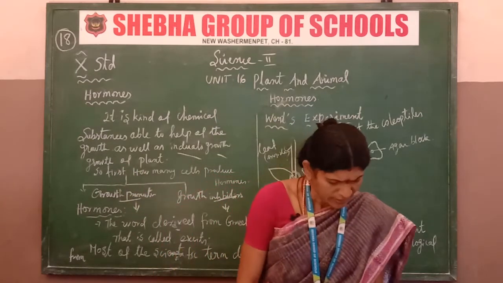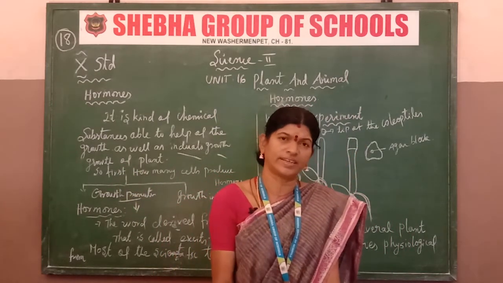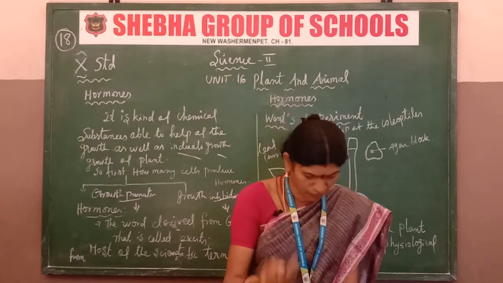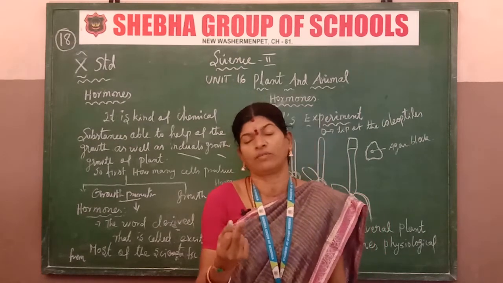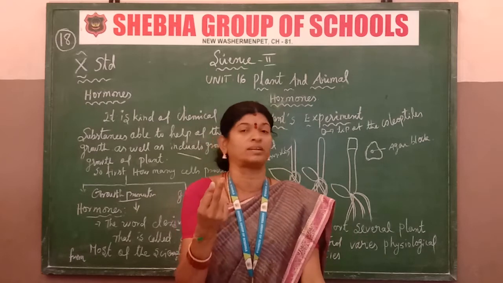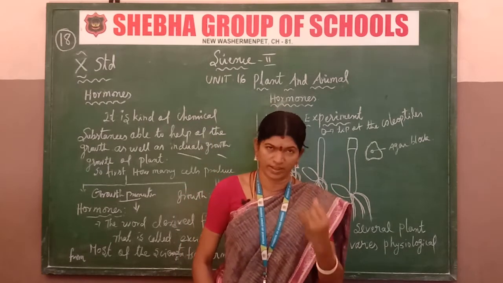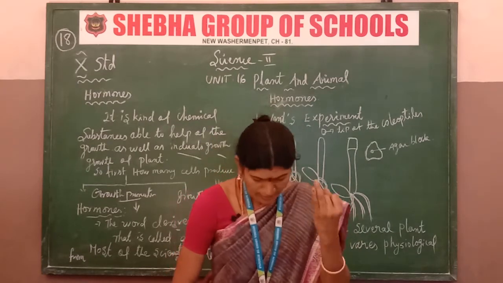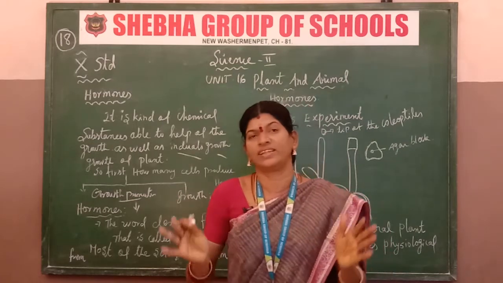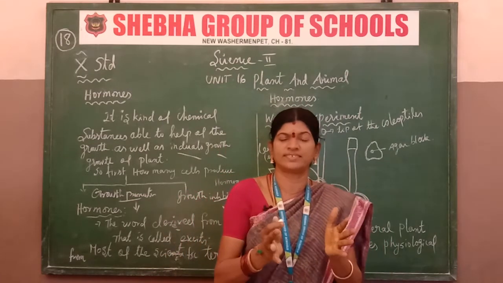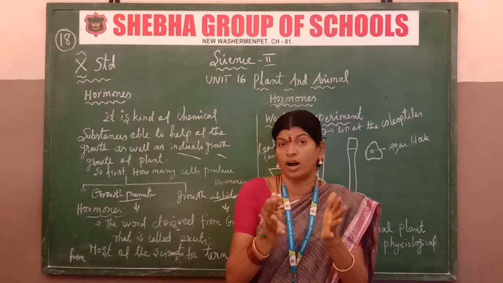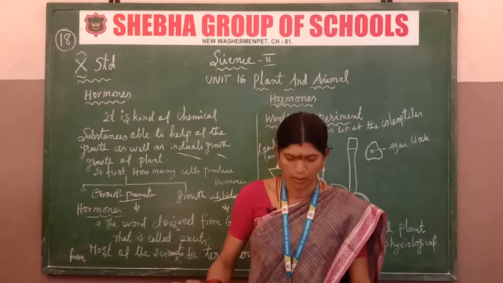Next one is differentiation. What is differentiation? Various physiological and morphological activities. Various hormones will be secreted in the plant.